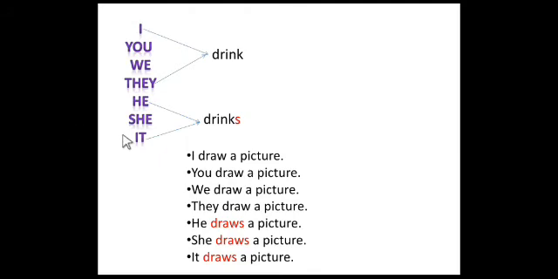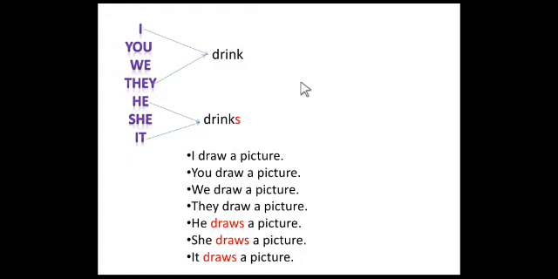But in the third person singular, we must say he drinks milk in the simple present tense. She drinks milk. It drinks milk. Did you understand, my dear students?